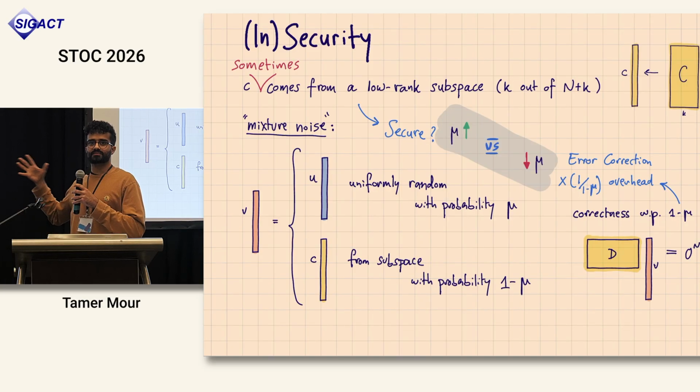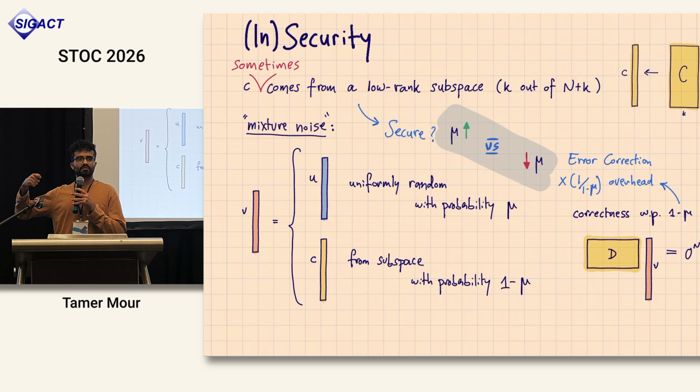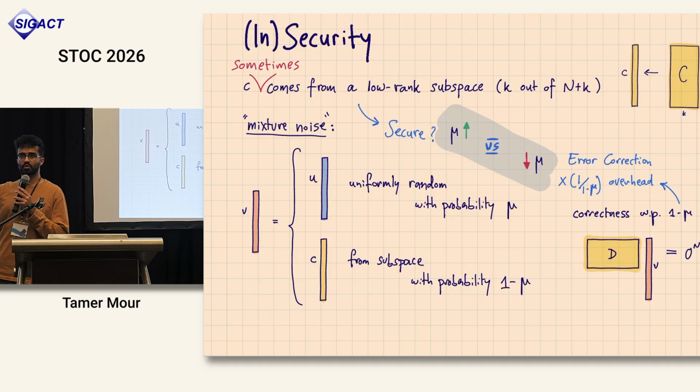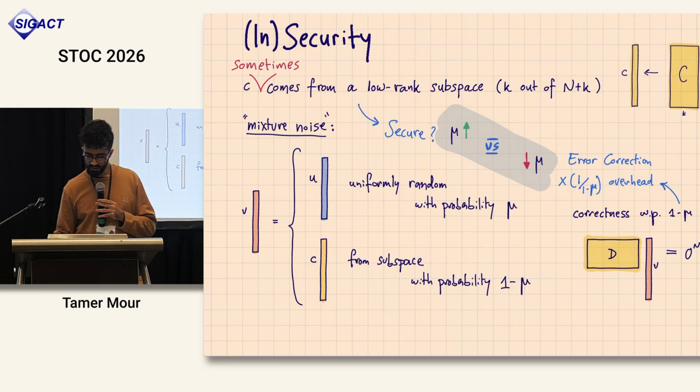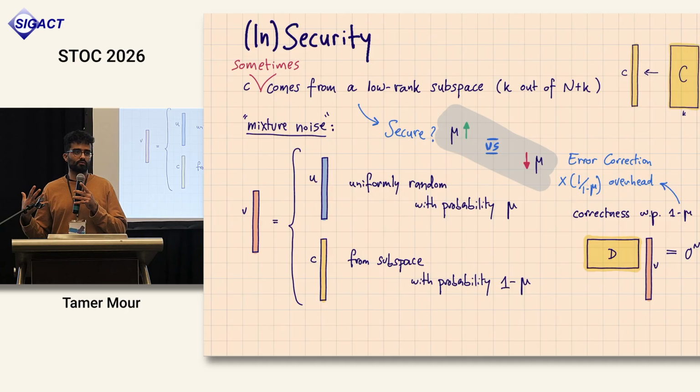And you can already see some tension. The lower the noise, the better the overhead, because we need to correct fewer errors. But on the other hand, for security, you would guess that we need higher noise. We need to mix C with more noise to hide the algebraic structure. And now the question is, how do we choose mu? What does it have to be?